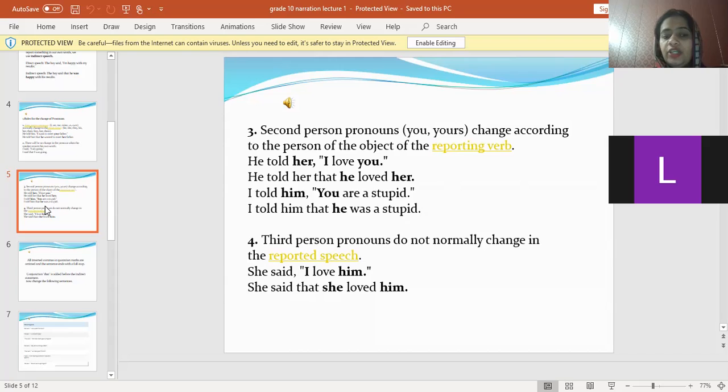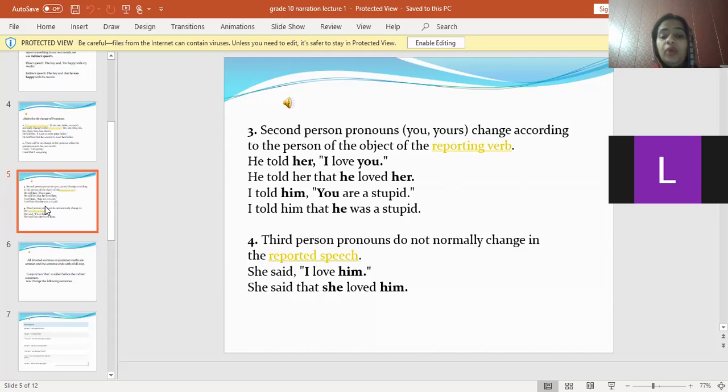It will be changed into: He told her that he loved her. After the omission of inverted commas, we will use that. He, the first person pronoun, has changed according to the subject of the reporting speech, and you will be changed according to the object of the reporting speech. Done. Let's take another example.